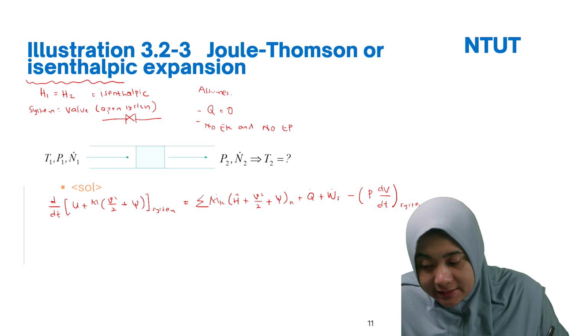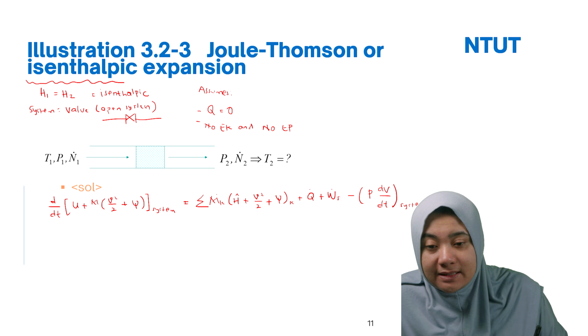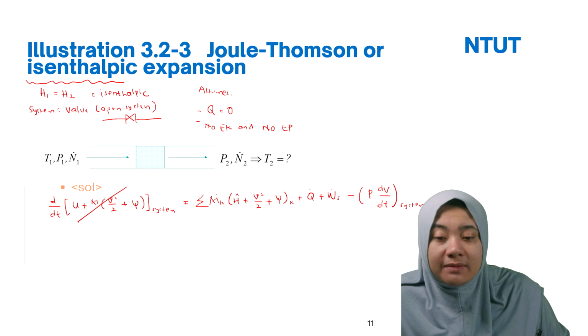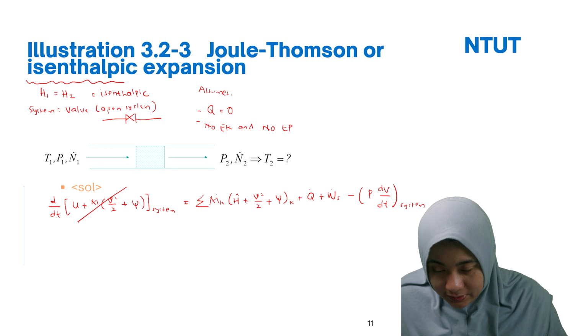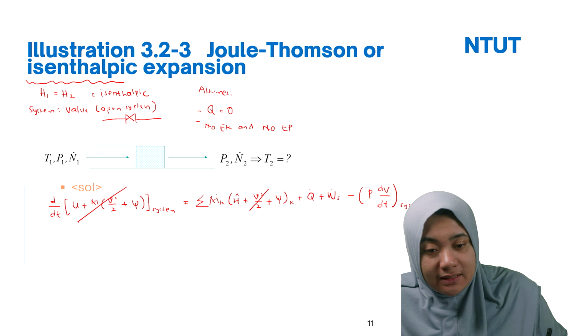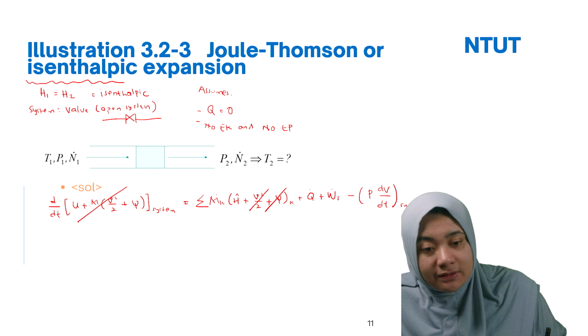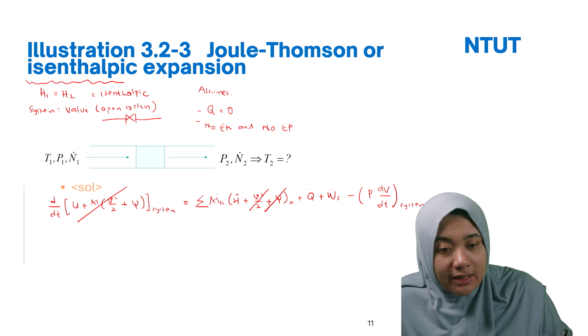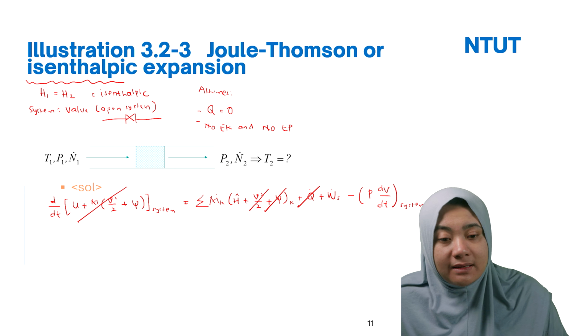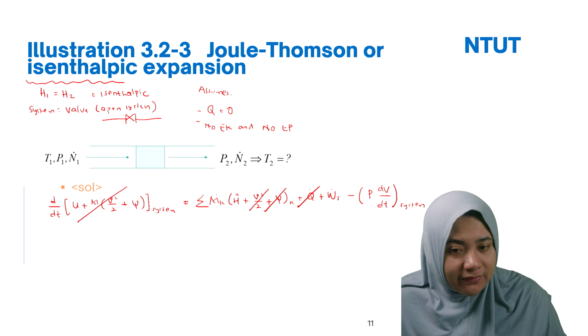So in the energy balance, because it's steady, you can neglect this term. It's equal to 0, the accumulation. Then you don't have kinetic energy, potential energy. Q also equal to 0. And how about Ws? Do we have the shaft work?